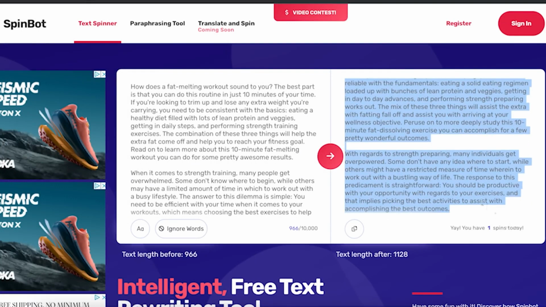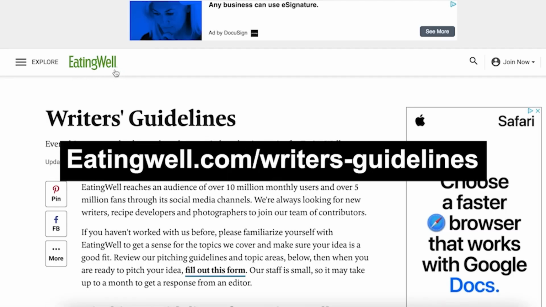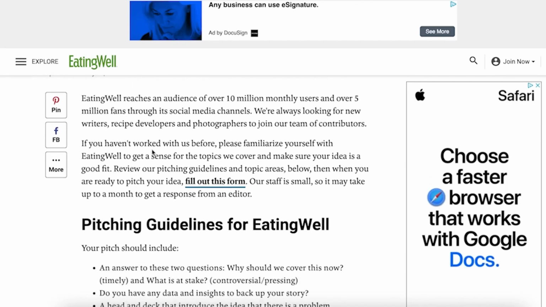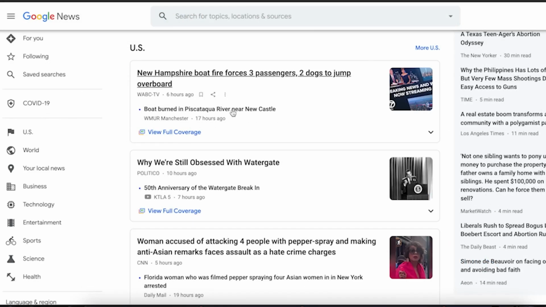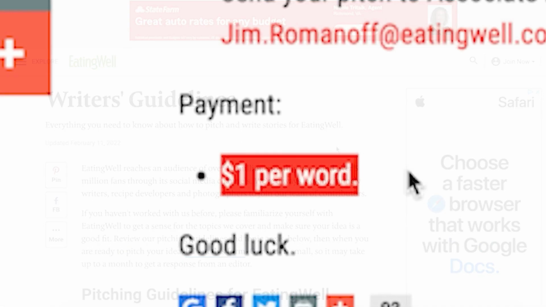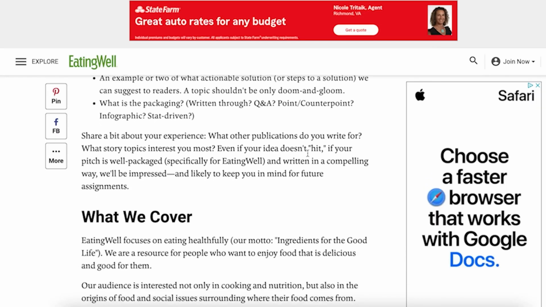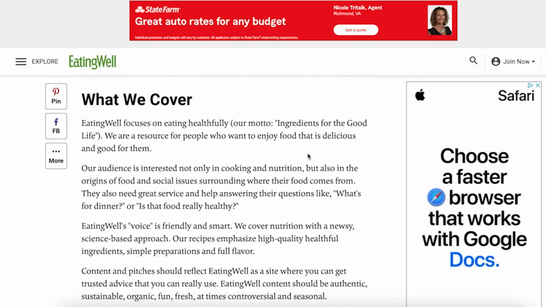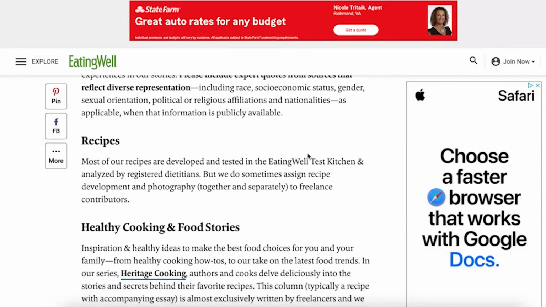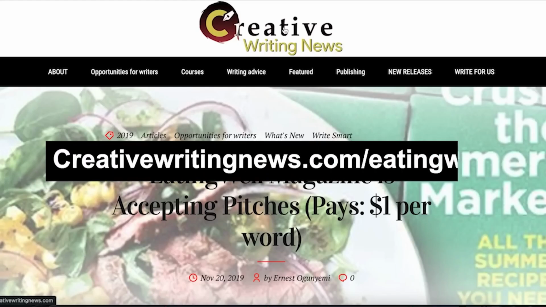Let's start with the first website, eatingwell.com. This website will pay you for the articles you create, so you don't have to spend days working on them. You can easily generate unique and high-quality articles by using Google News and Spinbot. Eatingwell.com pays up to $1 per word, which means that a 500-word article can earn you $500, and it only takes less than 20 minutes to copy and paste the content.